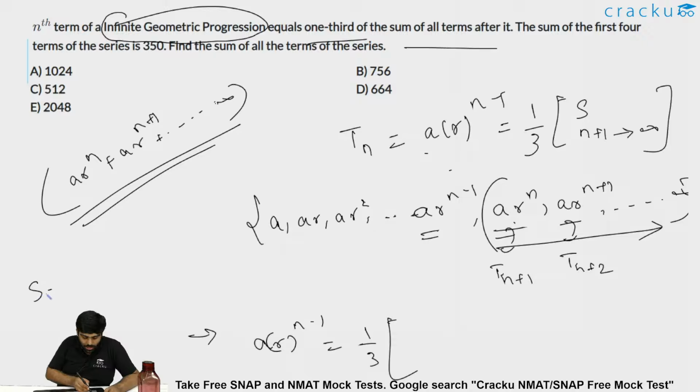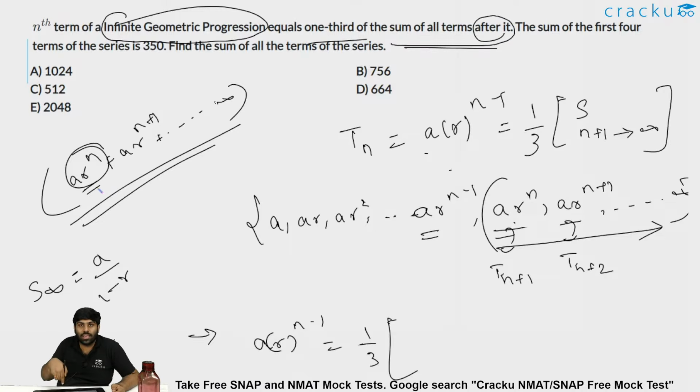What is the summation S infinity? It is a by 1 minus r. But here a should be a into r power n, because we are only concerned about the sum of all the terms after it. So the first term is a into r power n, divided by 1 minus the common ratio, which is again r, because the terms are a into r power n, a into r power n plus 1, n plus 2 and so on.